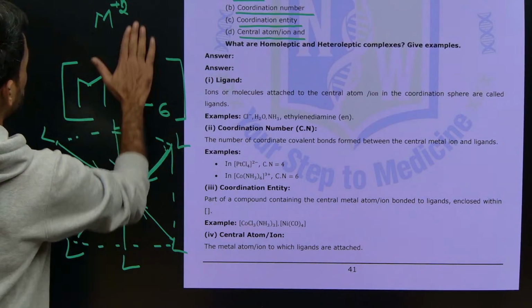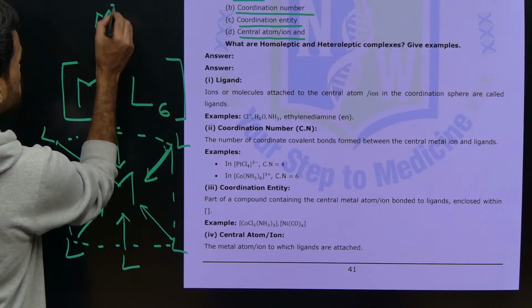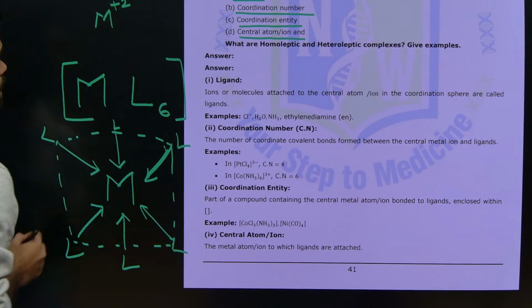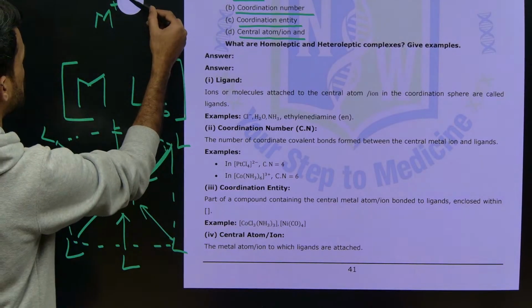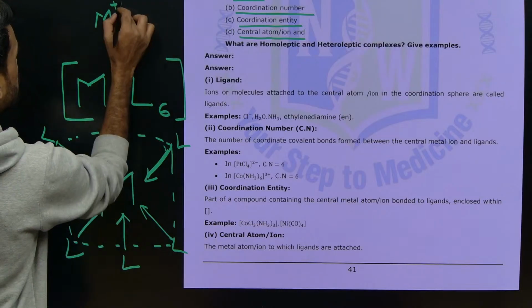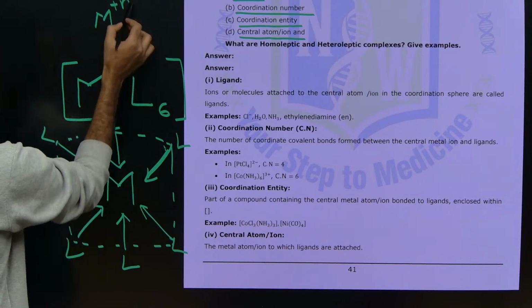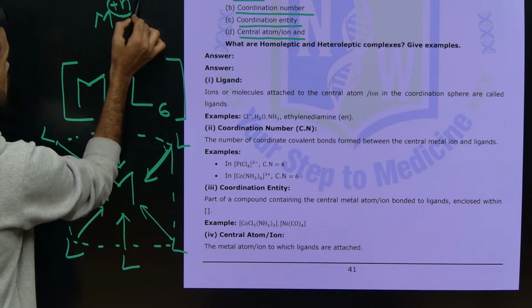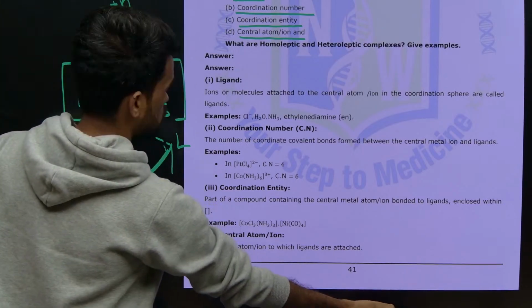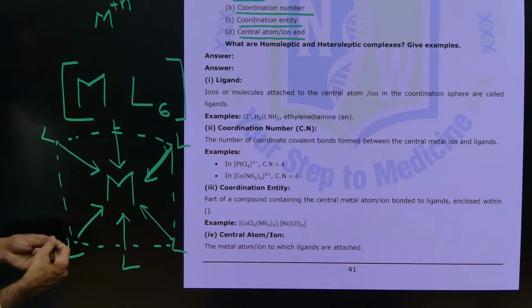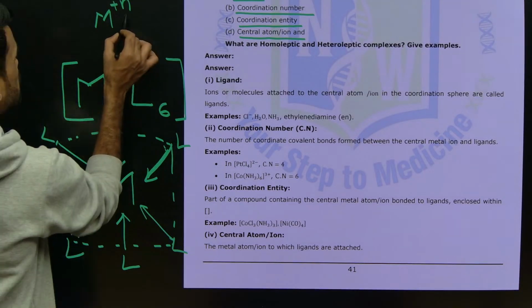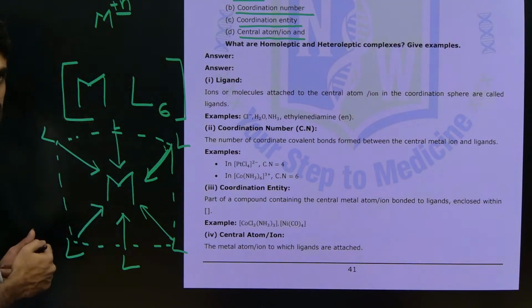Look here. If there is any charge on the metal like this, you can call that the oxidation state of the metal. Here I am writing M plus n, which means the oxidation state of this metal is n. Like this, you need to get the oxidation states first. Since metals are electropositive, there will be a positive charge, a positive oxidation state, on the metal.